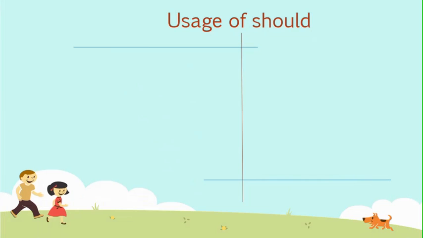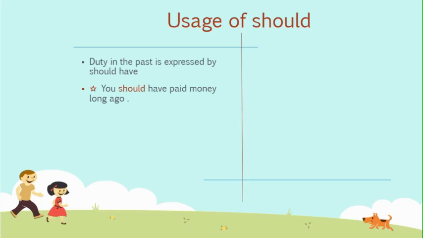Should is an auxiliary verb. It is invariable. There is only one form of should. It is mainly used for things or behavior that is right to be done. It is the past tense of shall, so duty in the past is expressed by should have, meaning something was desirable or needed but did not happen. For example, you should have paid the money long ago.